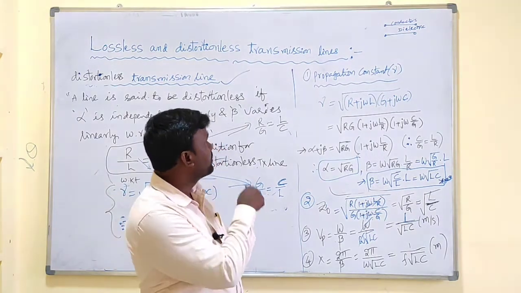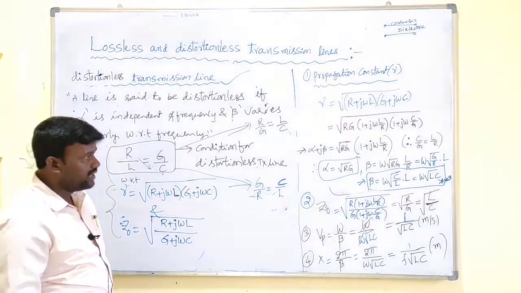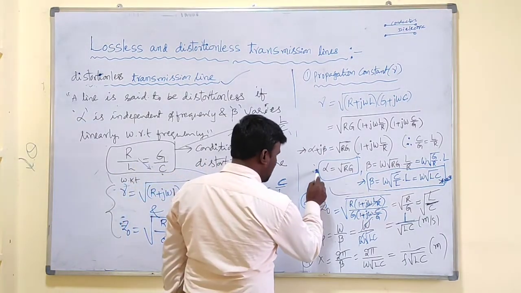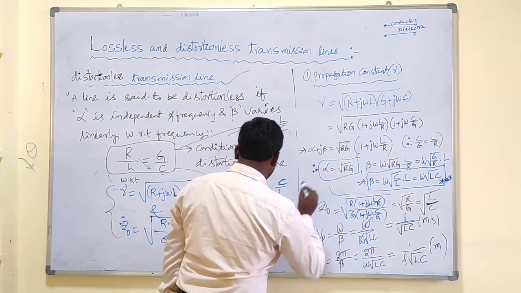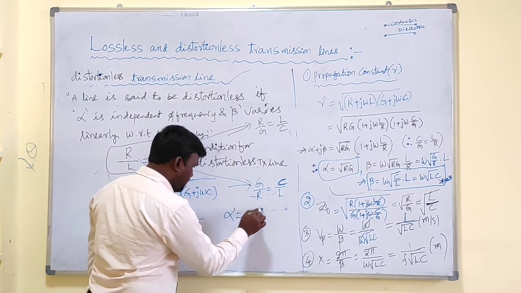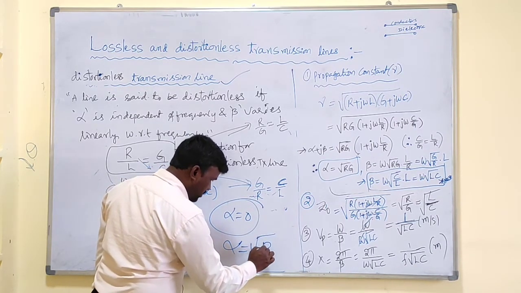This is all about lossless and distortionless transmission lines. We can observe only one thing is different between them. For the lossless transmission line, alpha should be 0, whereas in the case of the distortionless line, alpha equals root Rg.